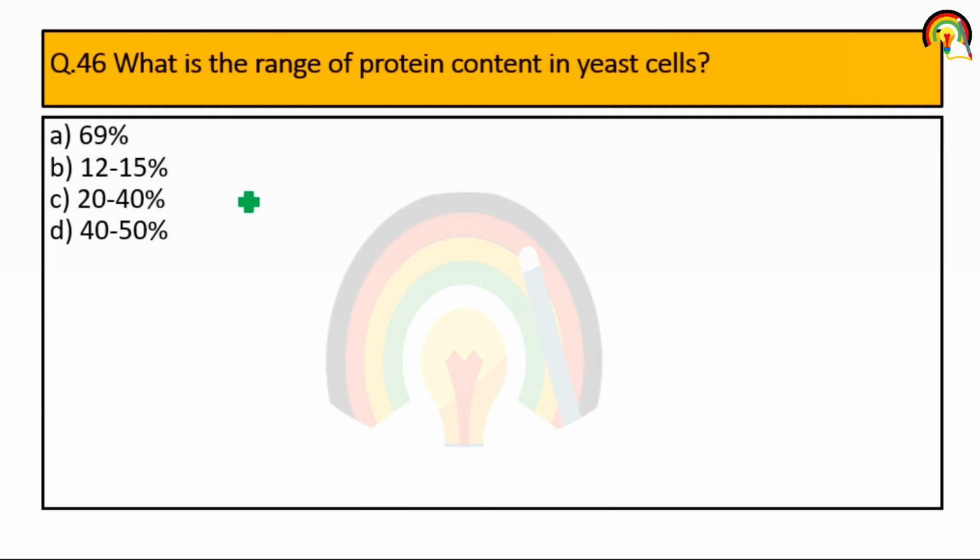Next one, what is the range of protein content in yeast cell? So it approximately ranges between 40 to 50%. That is the fourth one.